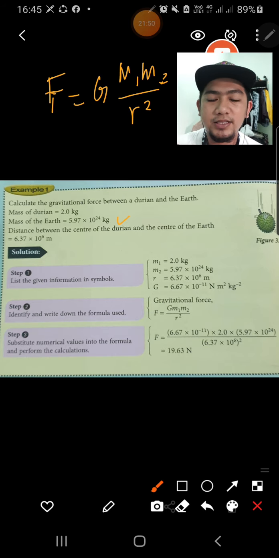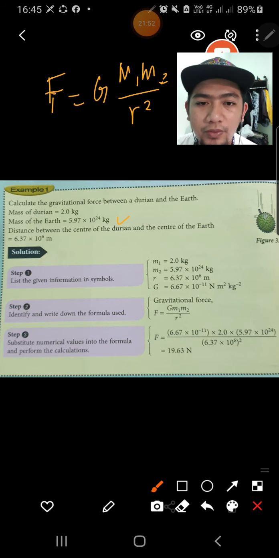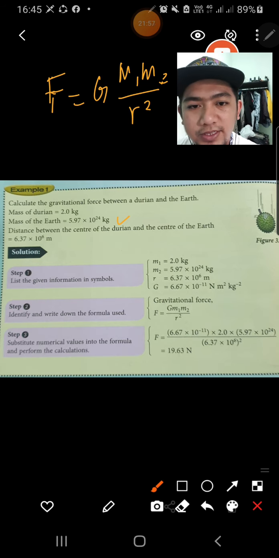It already gives you all the information: m1, m2 and r. So just substitute into the formula. The value of G is 6.67 exponent negative 11. So this refers to G. 2 kg refers to the mass of the durian.